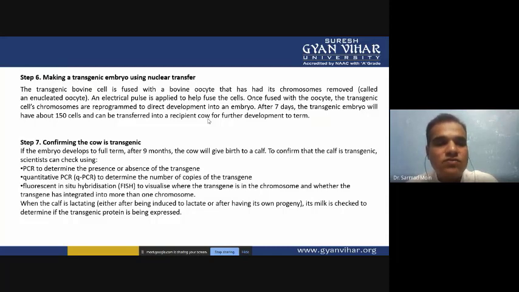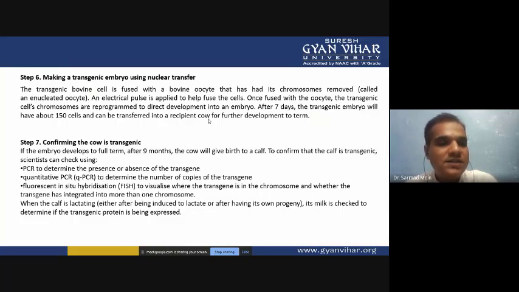The oocyte has already had its nucleus removed, so it doesn't have the genome, but it contains your gene of interest in the vector. When the genome-less oocyte is fused with the cell, the entire cell has the fused vector, and your vector is transferred into the cells. After the 7th day, the transgenic embryo will have 150 cells and can be transferred into the uterus, and this embryo can develop into a healthy organism.